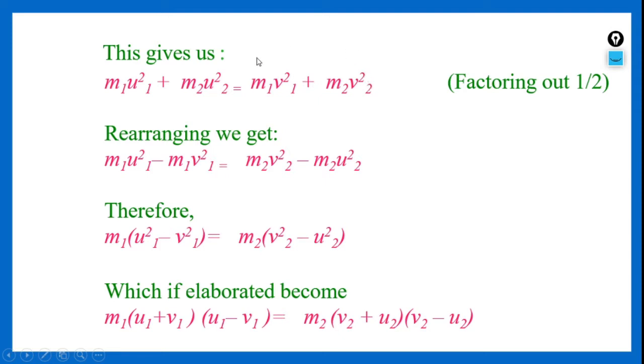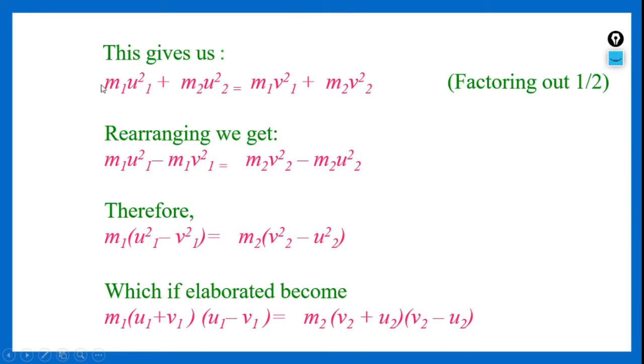Let's suppose the kinetic energy of the first particle before collision is half m1 u1 square. In the same way, the second body before collision has a kinetic energy of half m2 u2 square. After collision, let its velocity change to v1. We have discussed it earlier. So its kinetic energy will be half m1 v1 square. In the same way, the second body's kinetic energy after collision will be half m2 v2 square.